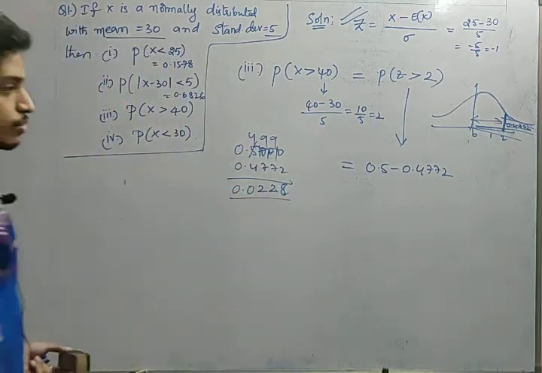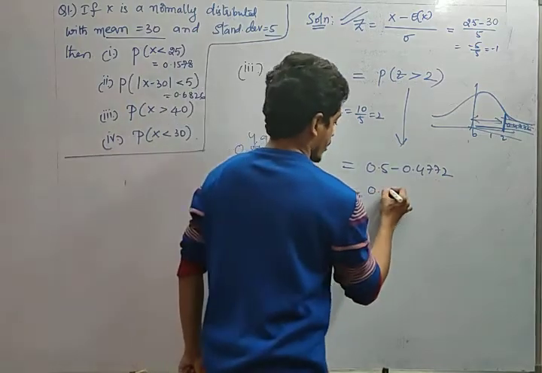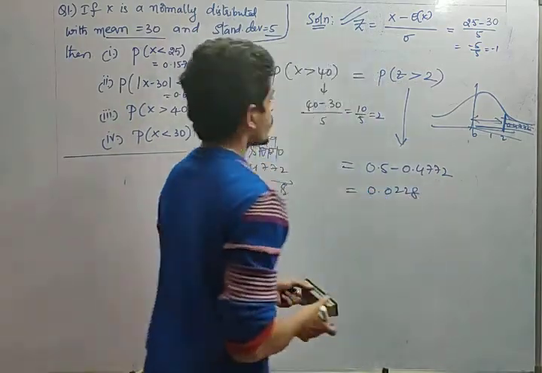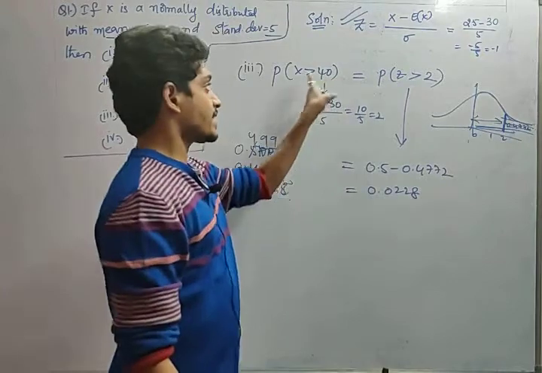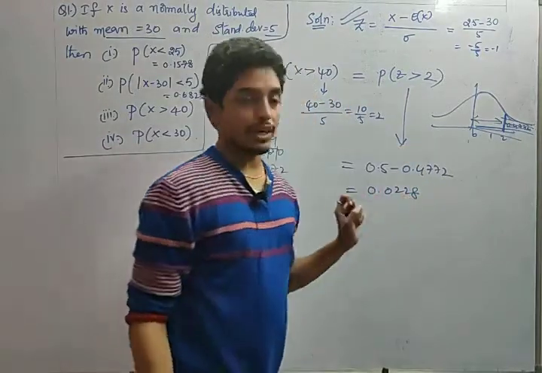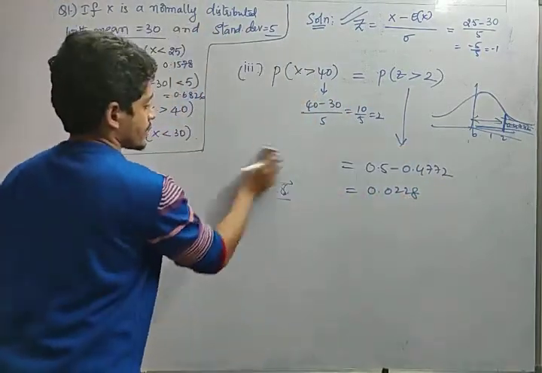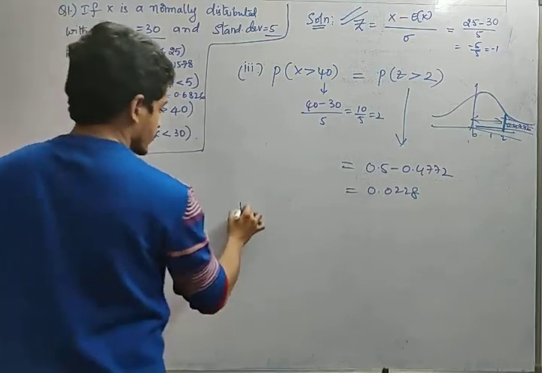0.0228. So the value is 0.0228. So the probability for z greater than 2, or probability x greater than 40, is 0.0228. In this way we will calculate. Okay friends, next one. See what he is asking, the fourth one.